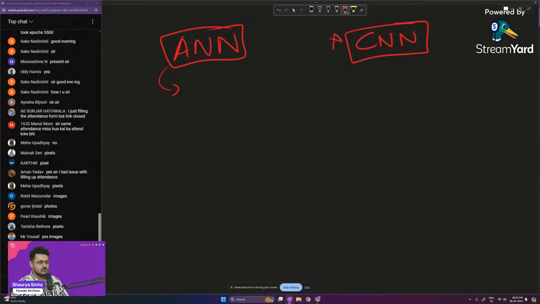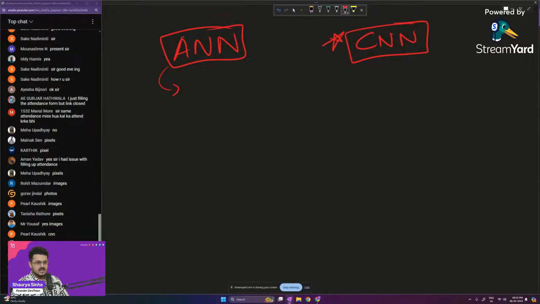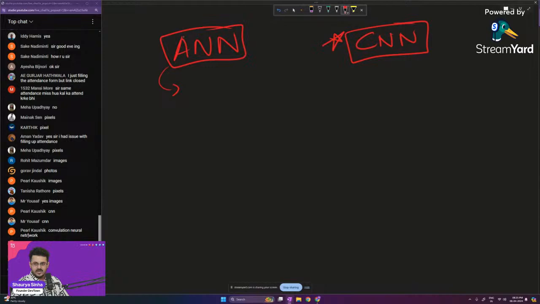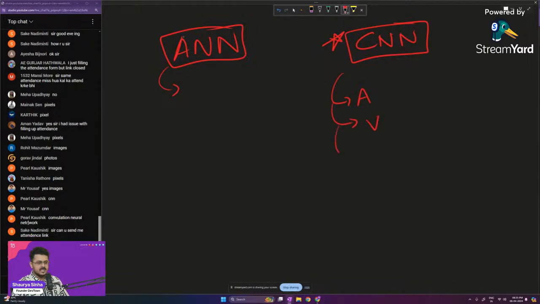This is an advanced form of ANN, built to deal with audio based data, video based data, photo based data, and signal based data as well. For all these different things you can use CNNs.